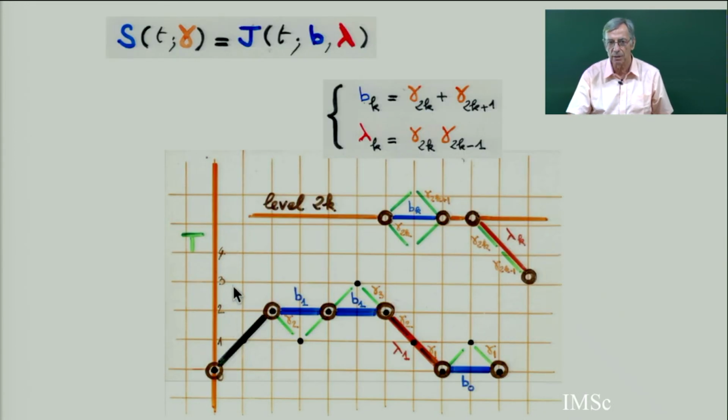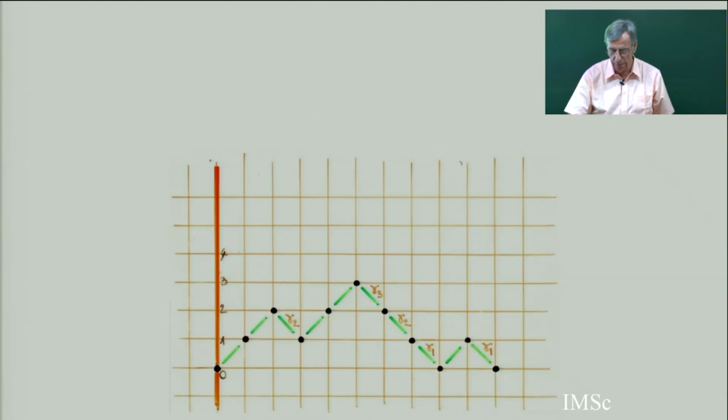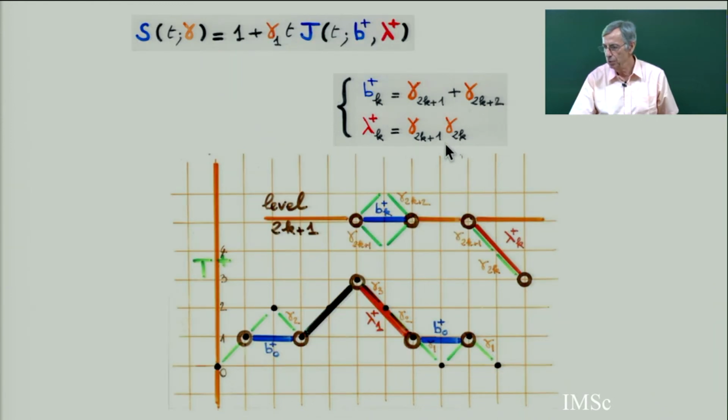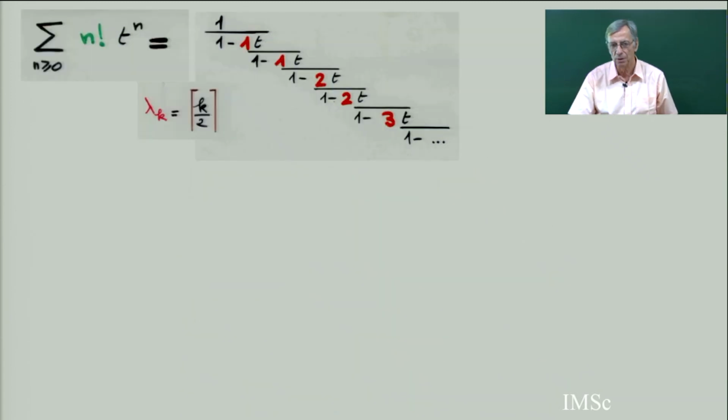So we have seen last time there were two kinds of contraction. You read the Dyck path jumping the level 2 by 2, and what you get is this relation between the Stieltjes quantum fraction and the Jacobi quantum fraction, the relation between the b_k, lambda_k and the gamma_k coming from this geometry of paths. See, a level can be of two different kinds. Going down is a product of these two. There was also a second contraction, but today I will not use this second contraction. In the next chapter, I will need the two possible contractions.